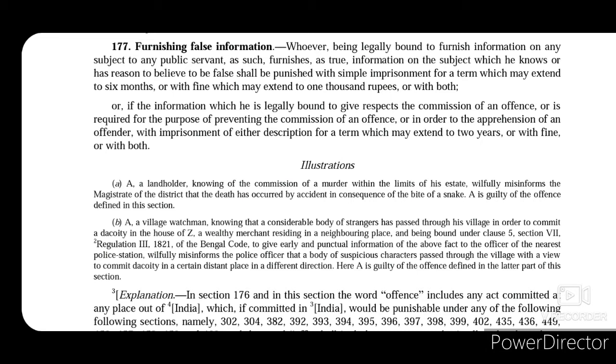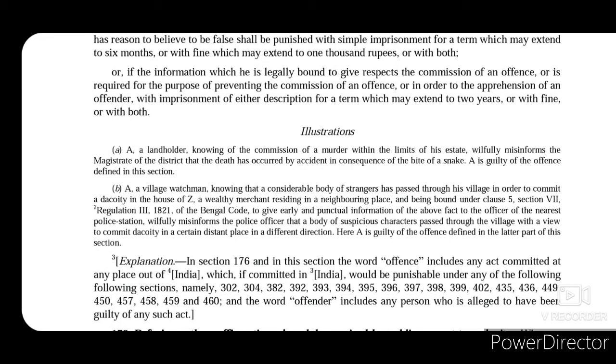Now if such information that this person was bound to give was in regard to a commission of an offence, and it was required for the purpose of preventing the commission of an offence in order to apprehend the offender, then in that case, if such person has given or furnished any false information, then section 177 will punish this person with imprisonment of either description for a term which may extend to 2 years, or with fine, or with both.